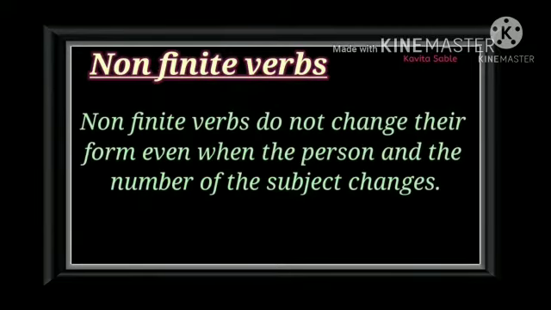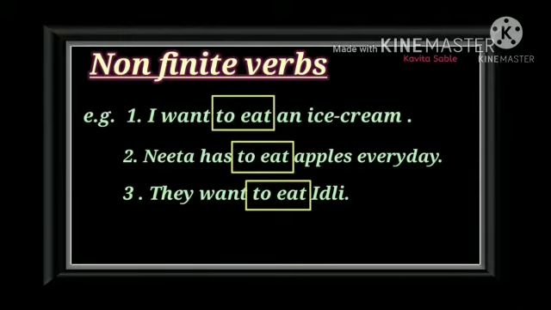Non-finite verbs do not change their form even when the person and the number of the subject change. Example: I want to eat an ice cream.